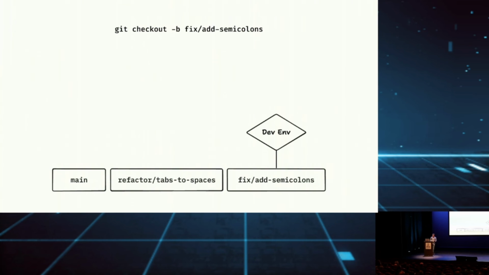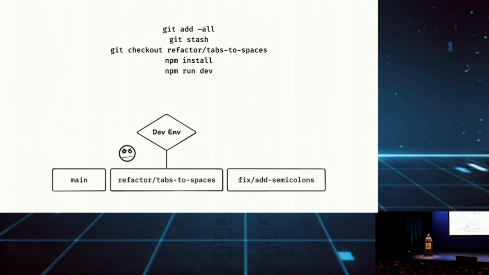But then an angry coworker pops up. They like tabs more than spaces. And they also found that there was an issue with the code. To now go to that branch, I will have to stash my work and then go to that branch and run npm install and npm run dev in case that new dependencies are installed. And that is the kind of thing, that context switching, where you have to switch your local file system to pull requests. That's what we want to solve.